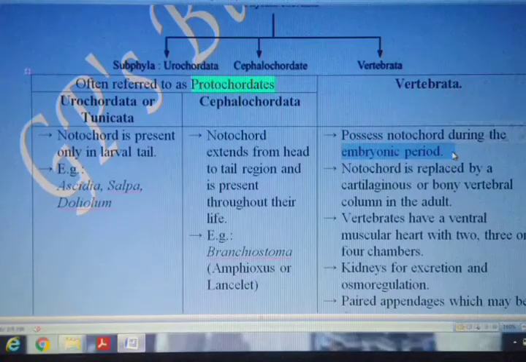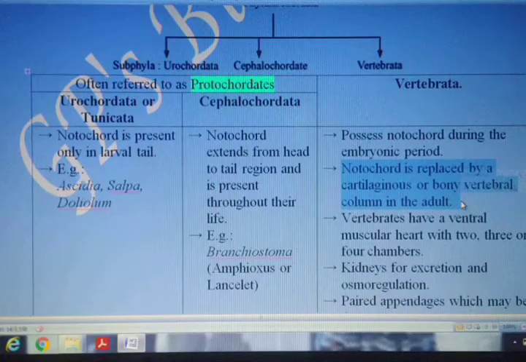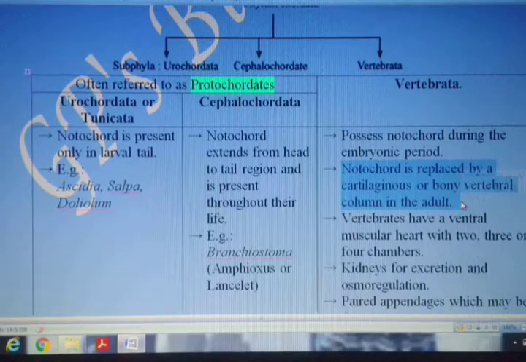Later on, this notochord is replaced by a skeleton that is made up of either bone or cartilage. Once again, notochord is replaced over here by a cartilaginous or bony vertebral column. That is, I am talking here about the backbone or vertebral column. If you remember, when we had discussed earlier, what is actually notochord? It is a rod-like structure which gives support to the body during embryological development.